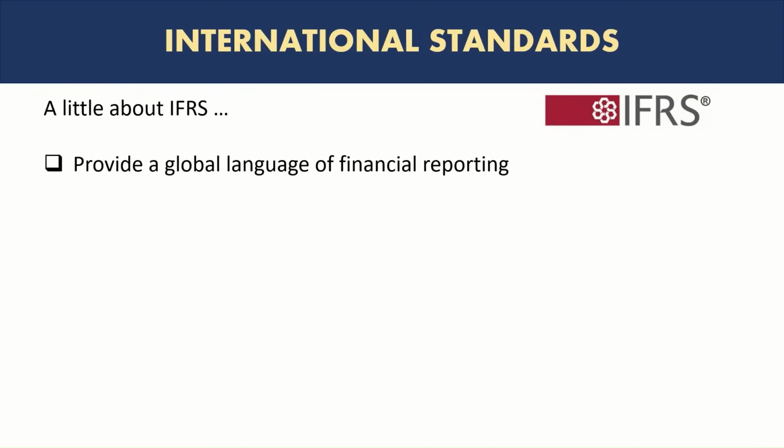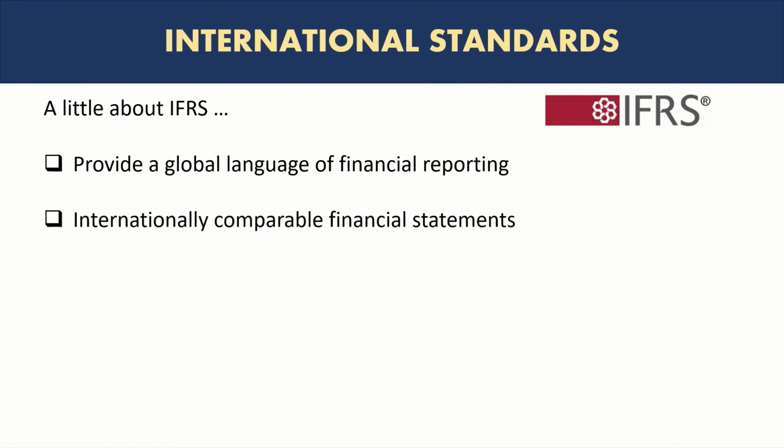IFRS, or International Financial Reporting Standards, are accounting standards that are developed so that business entities, corporations, companies across the globe, all over the world, follow similar accounting standards. And the real purpose is that you have internationally comparable financial statements. So for example, if investors or decision makers are considering buying a business in Canada, but they're also looking at a similar business in, say, UK, they can look at their financial statements and try to compare which one is a better option, right?